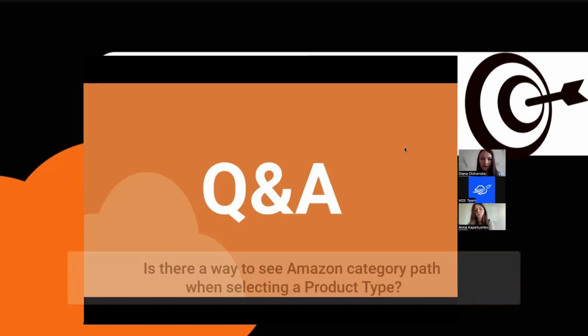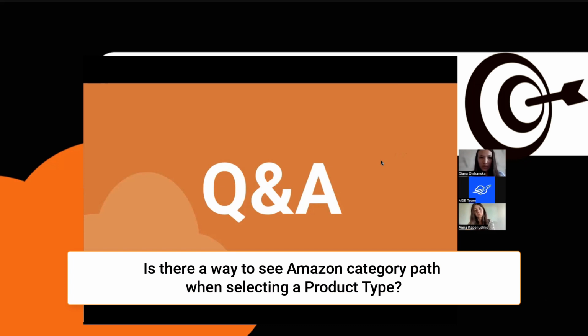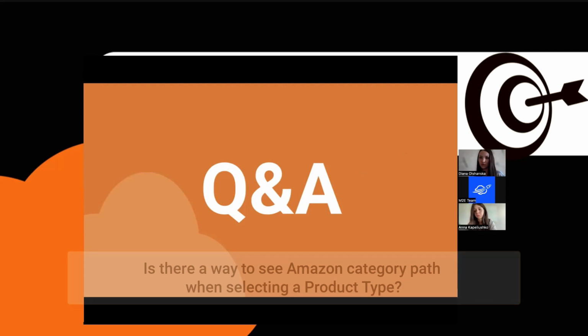The next one is, is there a way to see the Amazon category path when selecting a product type? It's to M2E Pro, Anna.